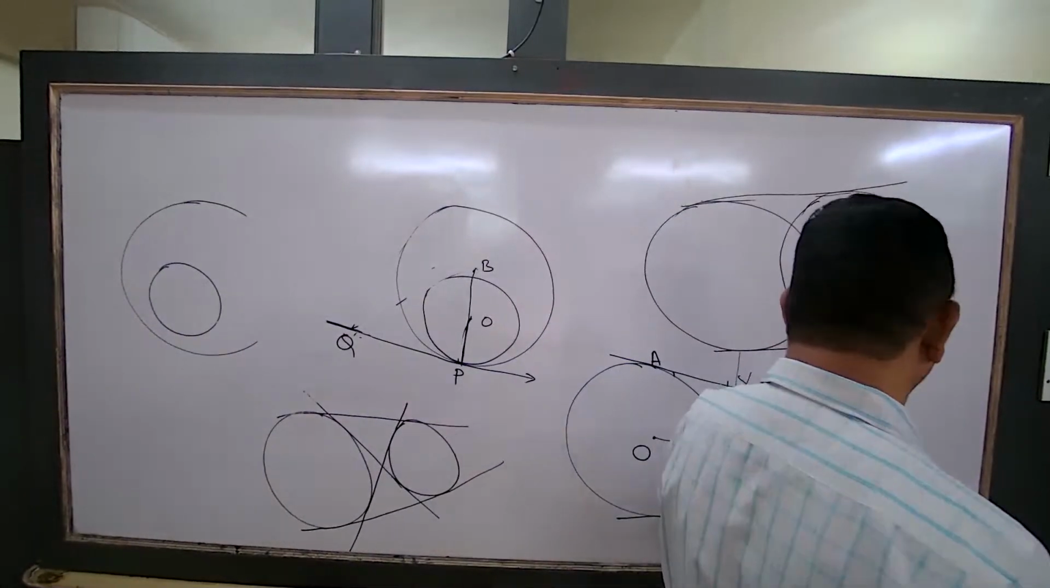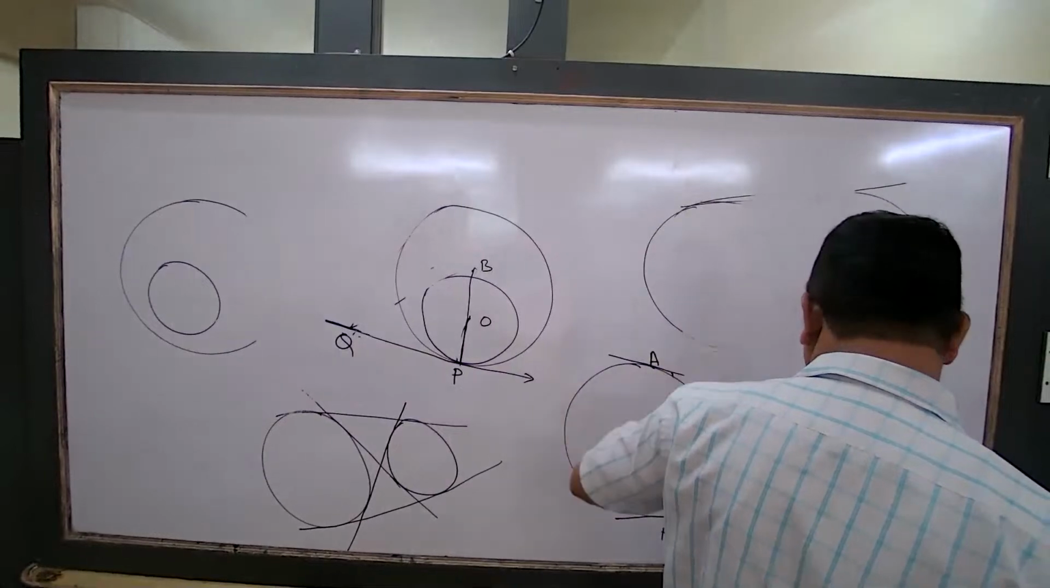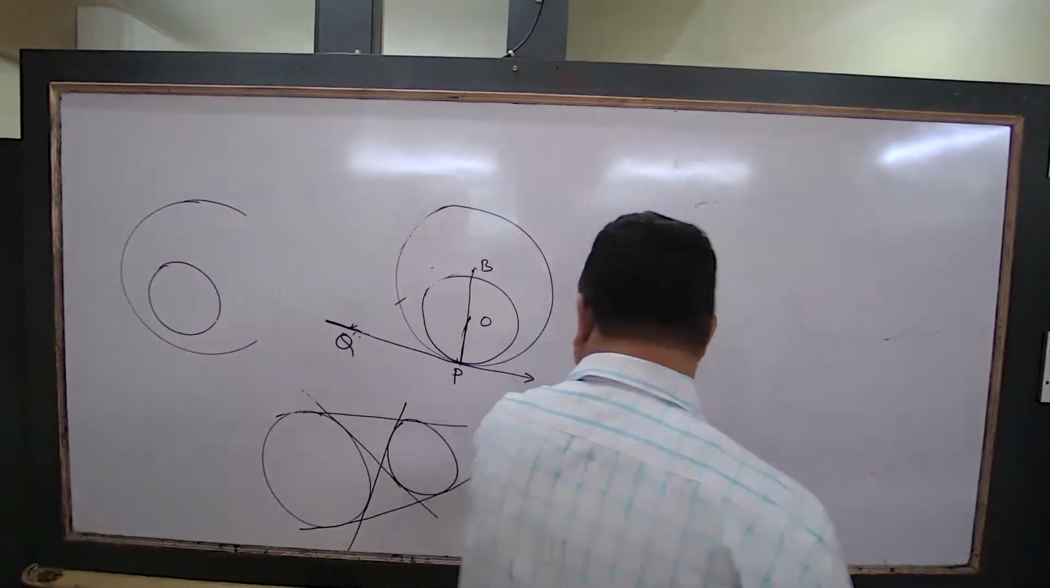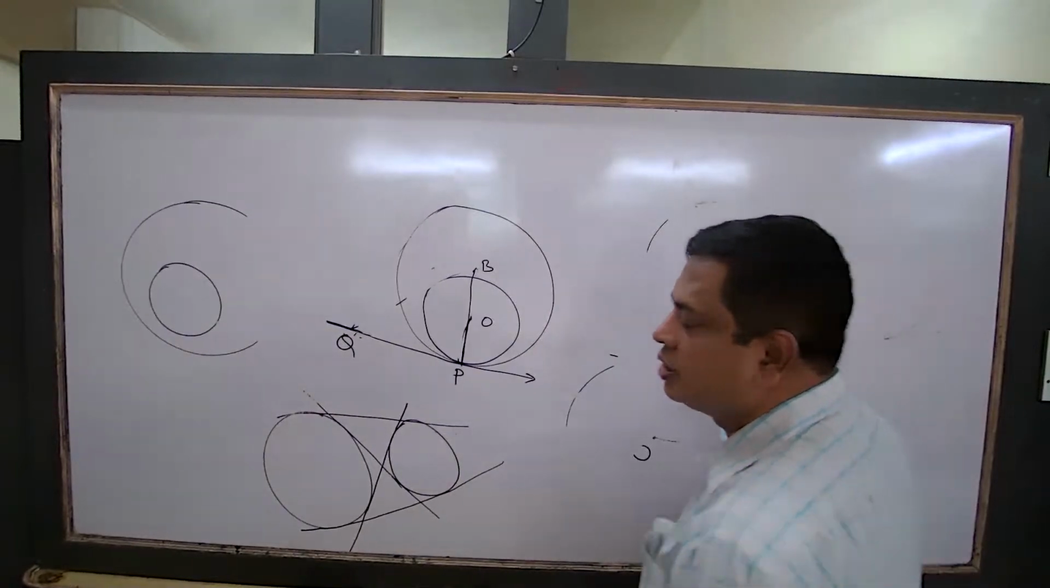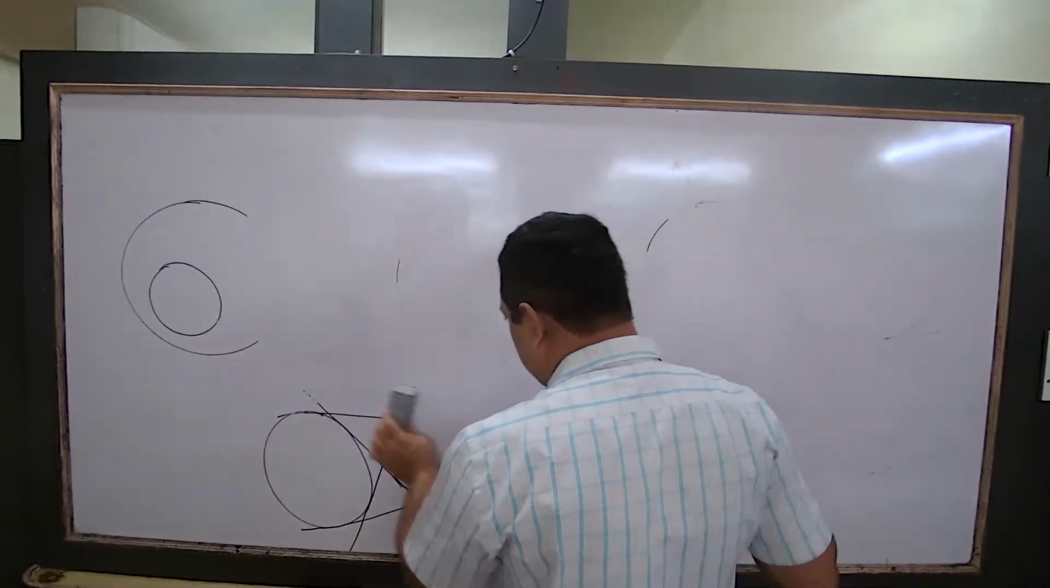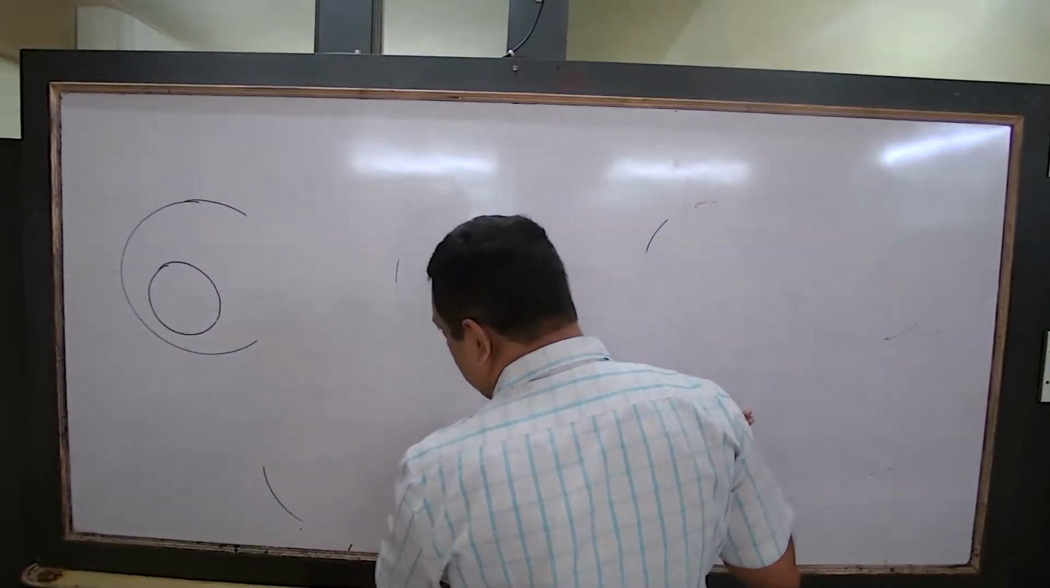So we have reached the last chapter. What is the next chapter? Areas related to circles. The last chapter is talking about this. Write the chapter heading and the chapter number.